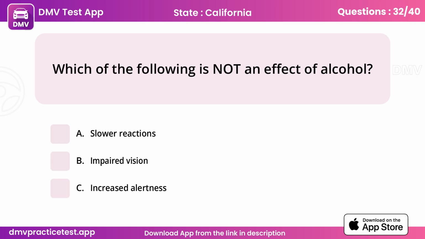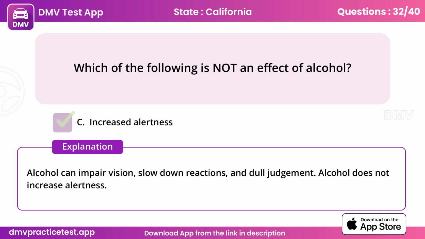Question 32. Which of the following is not an effect of alcohol? C. Increased alertness. Alcohol can impair vision, slow down reactions, and dull judgment. Alcohol does not increase alertness.